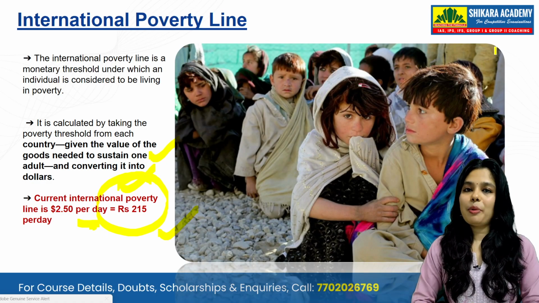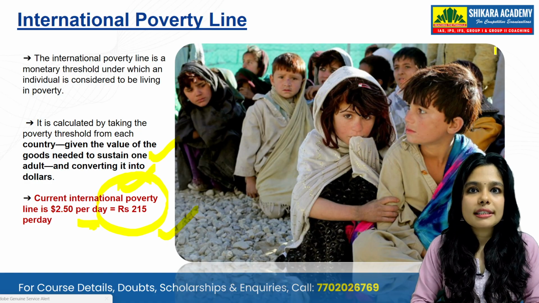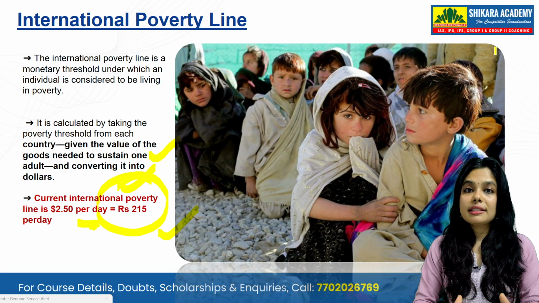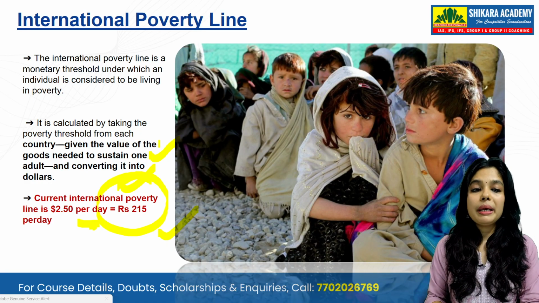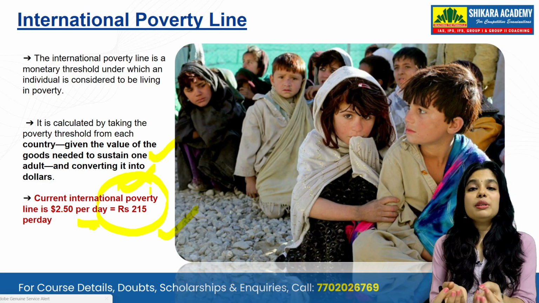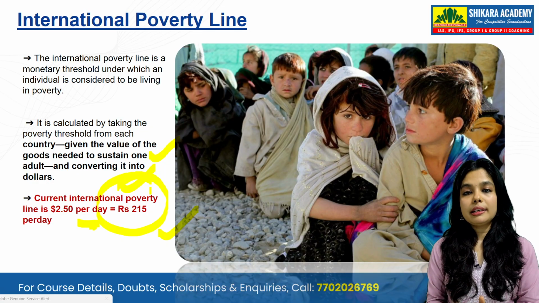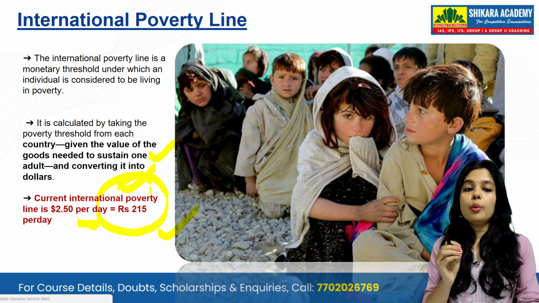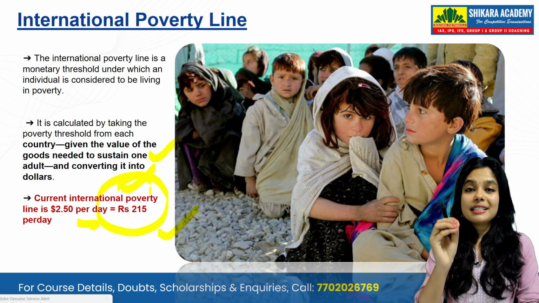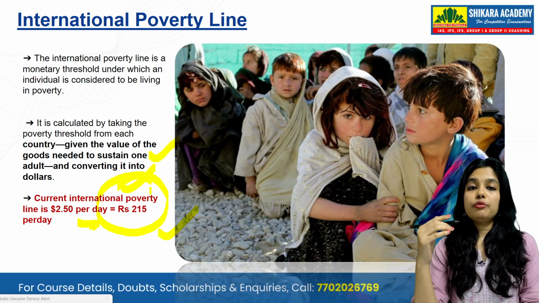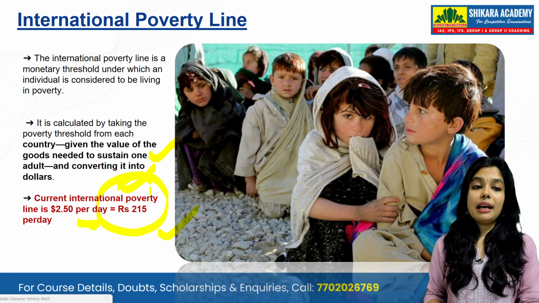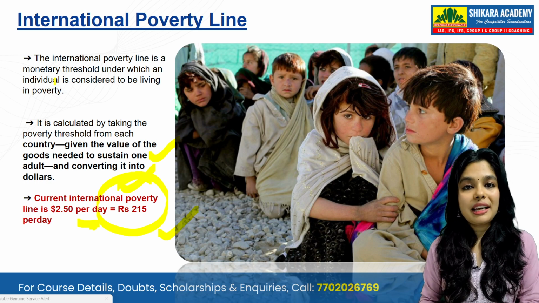Now, what is the international poverty line and what does it talk about? It talks about the minimum pay per day, how much income you are getting per day. They are not talking about calories. $2.50 per day is what a person should have to be above the poverty line. So that is your international poverty line, my dear students.